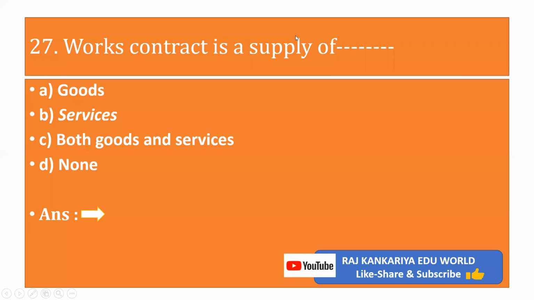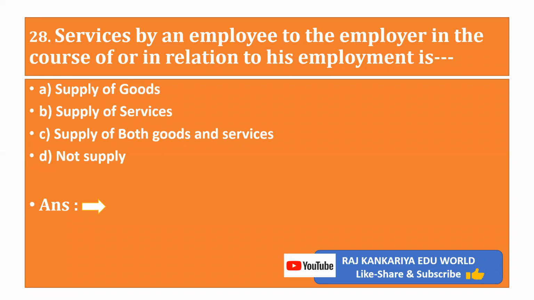Objective number 27. Works contract is a supply of. The GST works contract is a supply of A. Goods, B. Services, C. Both goods and services, D. None of the above. Answer is B. Services.